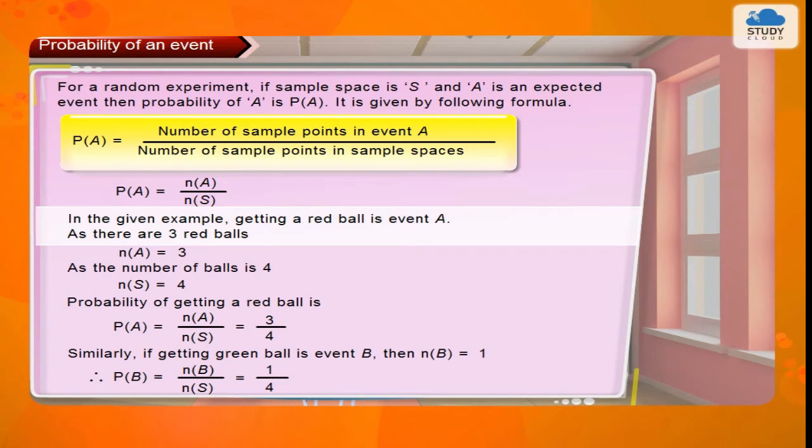In the given example, getting a red ball is an event A. As there are 3 red balls, therefore n(A) = 3. As the number of balls is 4, therefore n(S) = 4. Therefore, the probability of getting a red ball, P(A) = n(A) upon n(S) = 3 upon 4. Similarly, if getting a green ball is an event B, then n(B) = 1. Therefore, P(B) = n(B) upon n(S) = 1 upon 4.